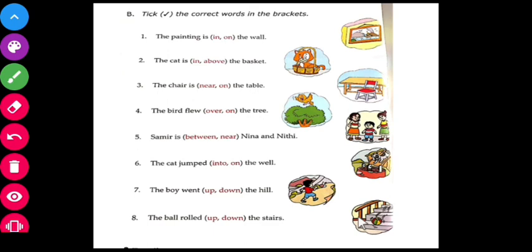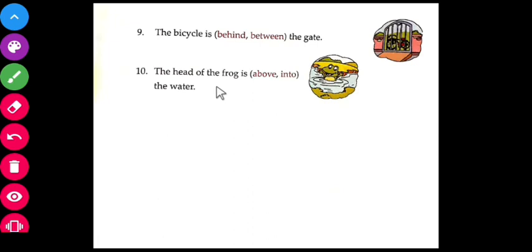Okay. Let us see page number 55. Ninth one. The bicycle is dash the gate. So the bicycle is behind the gate. So the correct preposition is behind. The bicycle is behind the gate. So what is the question? Where is the bicycle? The answer: the bicycle is behind the gate.